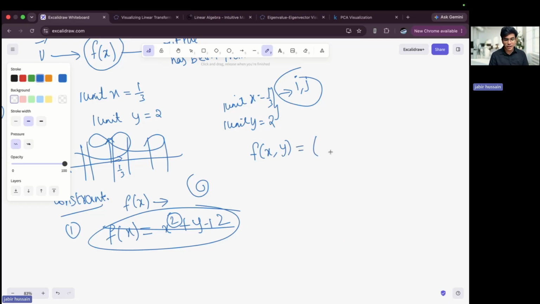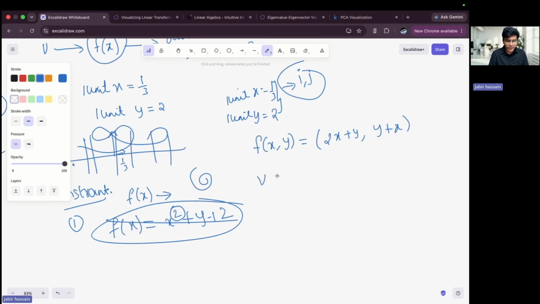Now just imagine that I'm taking my vector and transforming the vector in this format. Let's say 2x plus y comma y plus x. Just imagine I'm doing this transformation. Now what are my unit vectors? 1 comma 1, i comma j.